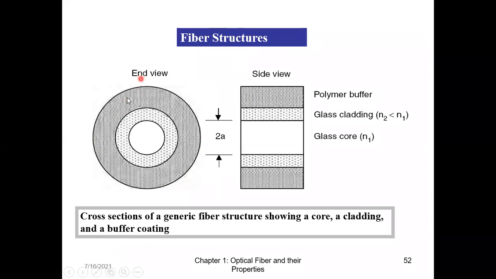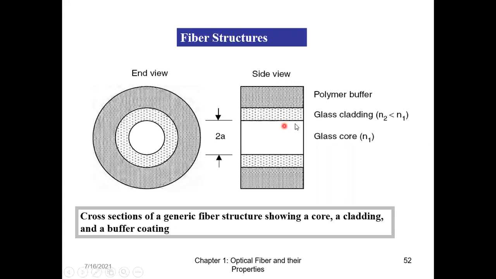If I see the end view, here there is the core. The dotted one is the cladding, and this gray area is the jacket. So I cannot draw only the core and cladding. I have to show a buffer jacket, because that is what will protect the fiber and offer tensile strength at the preliminary level. Now, if I see the side view, in most of the derivations, the diagram that we will be drawing uses the side view.